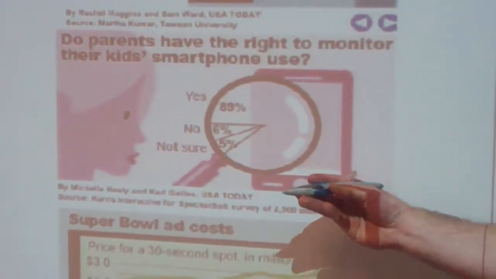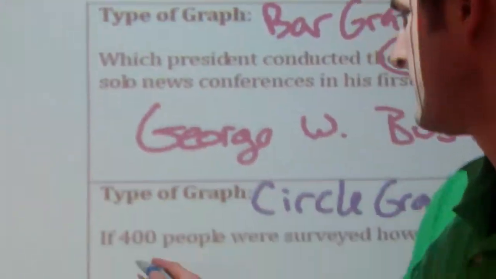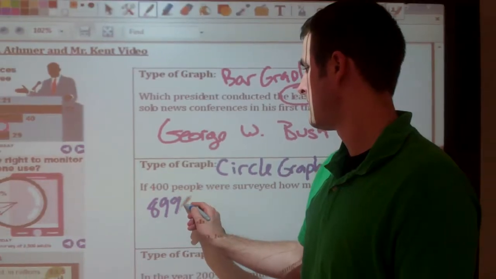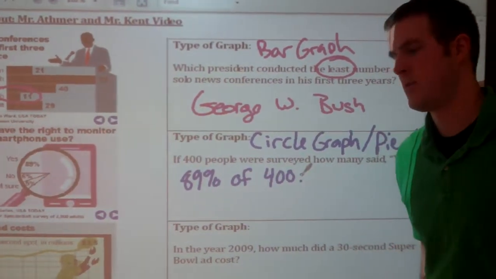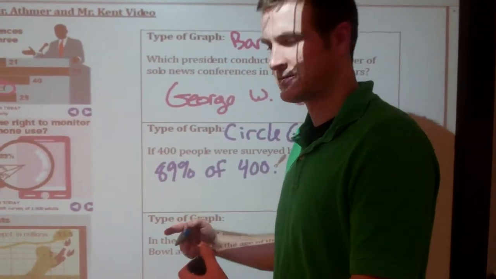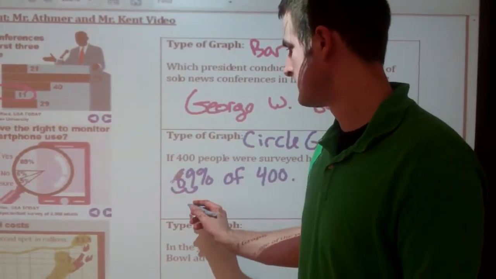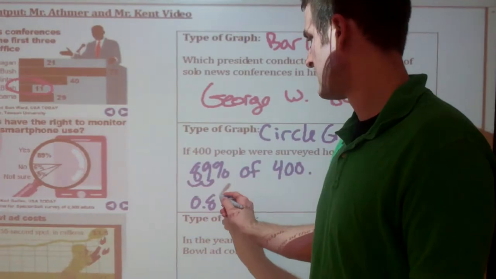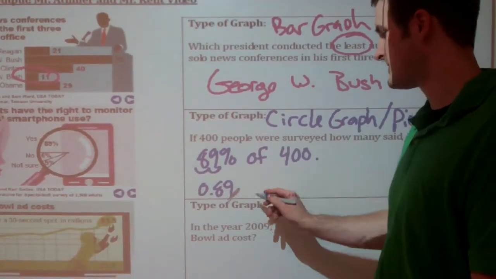Let's calculate the numbers. So if we want to find out who said yes, 89% of them did. So I'm going to write 89% of 400. All right? We got to turn that into a number. So let's take this percentage and turn it into a decimal by doing what? Going left 2 spaces. So 0.89. And now of 400, of means to multiply.